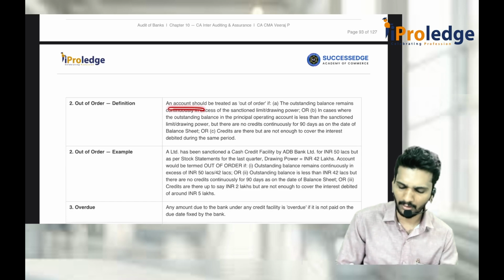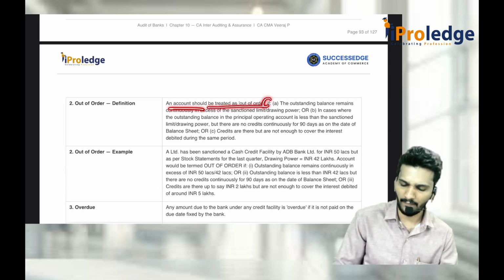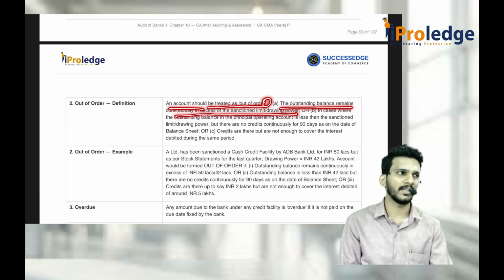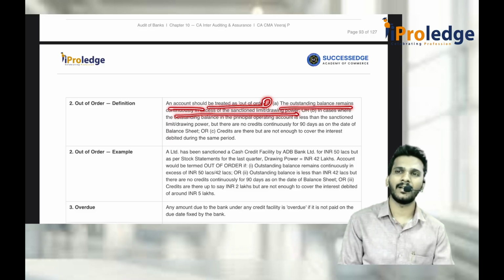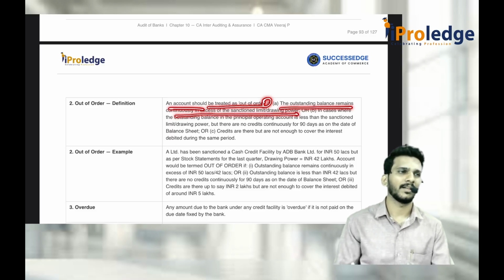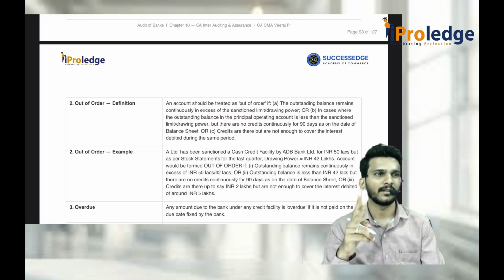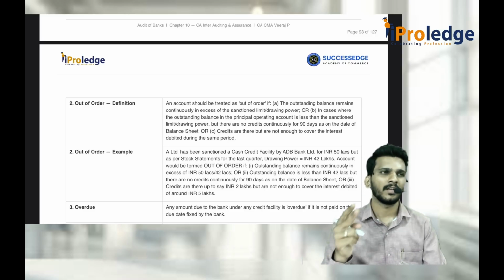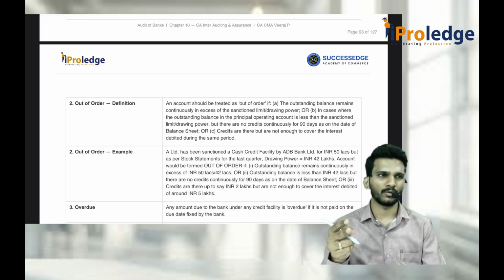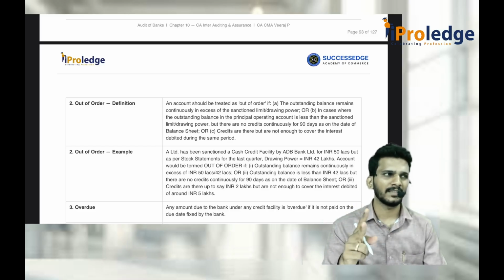An account should be treated as out of order if the outstanding balance remains continuously in excess of the sanctioned limit or drawing power. For that, I think you should remember that working capital calculation. Whatever is calculated is mainly based on 2 things. One is the repayment capacity, second is security given. Repayment capacity will decide how much has to be given. There are 2 limits. One is sanction limit, second is drawing power. Sanction limit is based on the security you give, repayment capacity is based on the income that you show. Based on that they decide the category.